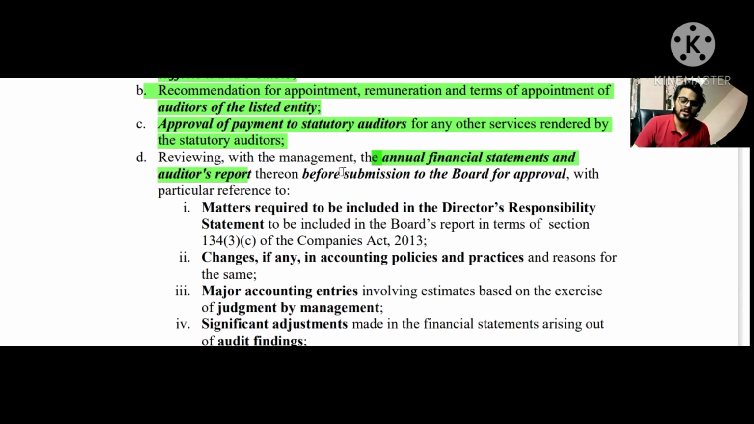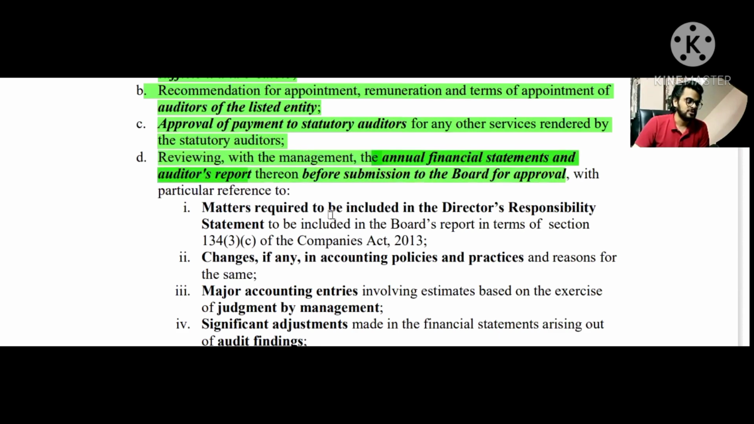It basically says that the audit committee needs to review the financial statements and the auditors report before issuing the same to the board of directors. All right. So it says what needs to be reviewed. This can be asked as a separate question as well. Remember that. So yes, reviewing with the management the annual financial statements and auditors report before submitting it to the